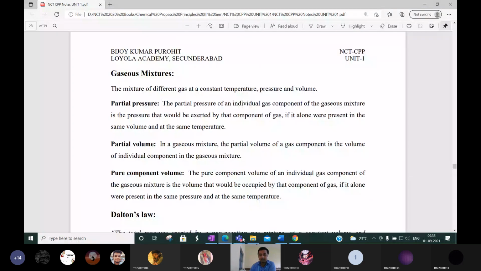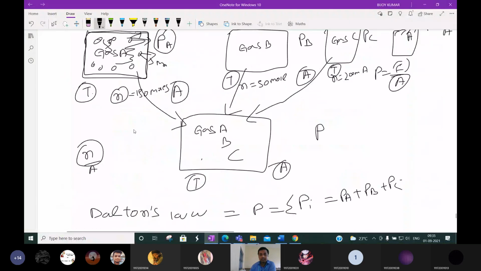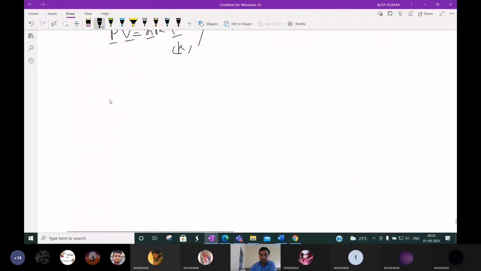Next we come to gas mixtures. Till now what we discussed is single gas. Now what we discuss is gas mixture.